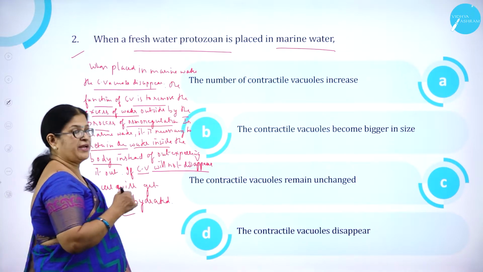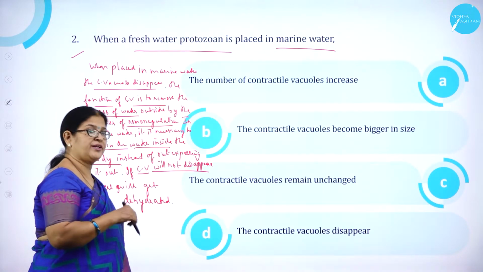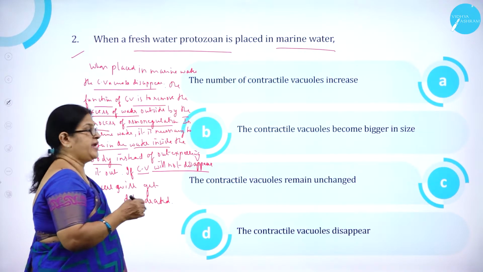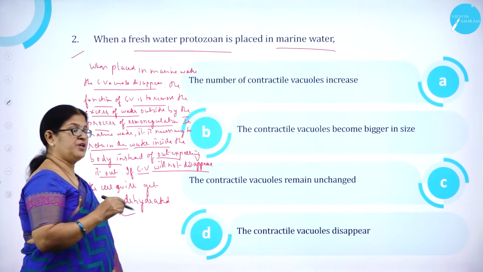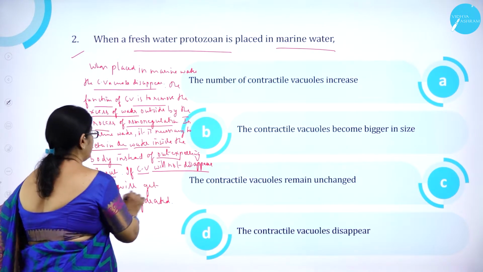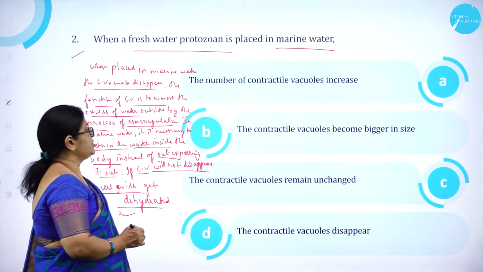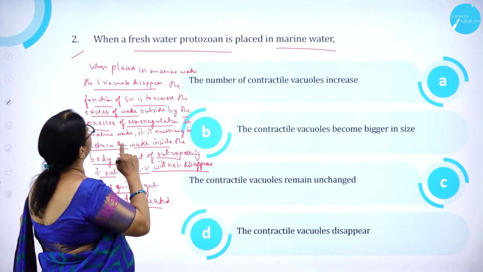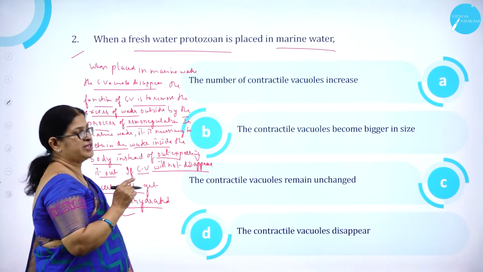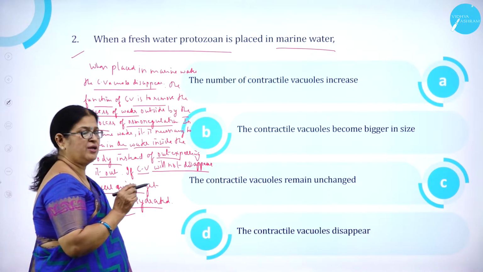So usually in marine water, the organisms have to retain the water inside the body instead of expelling it out. If the contractile vacuoles did not disappear, then the cell would get dehydrated. So the contractile vacuoles disappear.